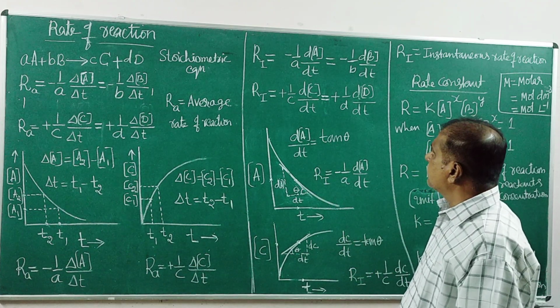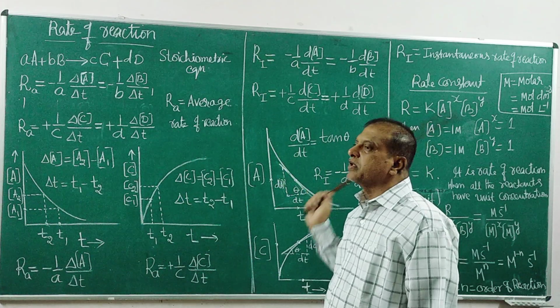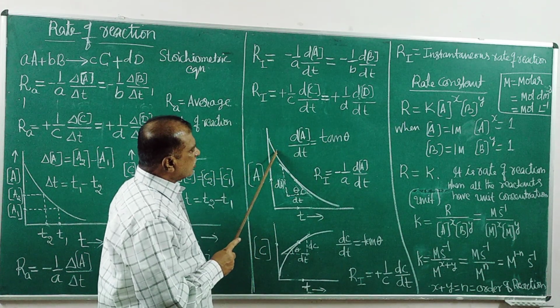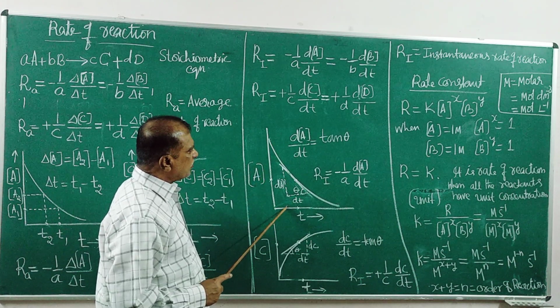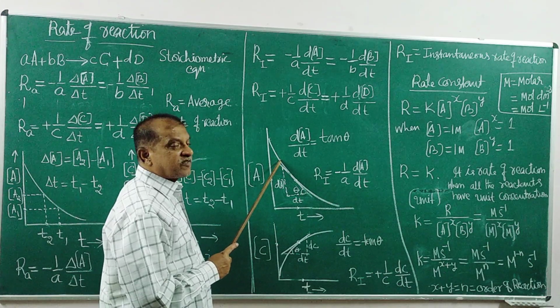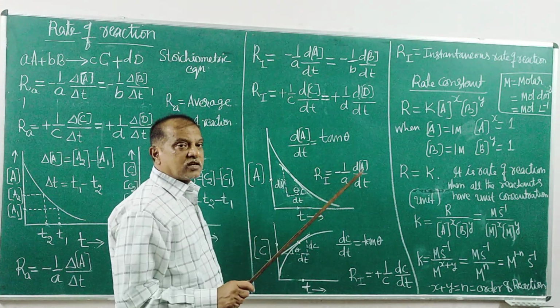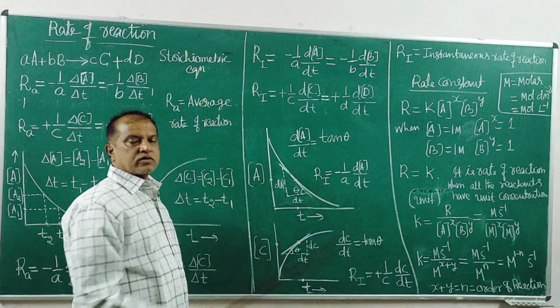Using this graph, we need the instantaneous rate of reaction. What does it mean? I said, every point on the curve, every point here, has a different concentration, different time. At every point, the rate is different. So the rate of reaction at that instant is called the instantaneous rate of reaction.